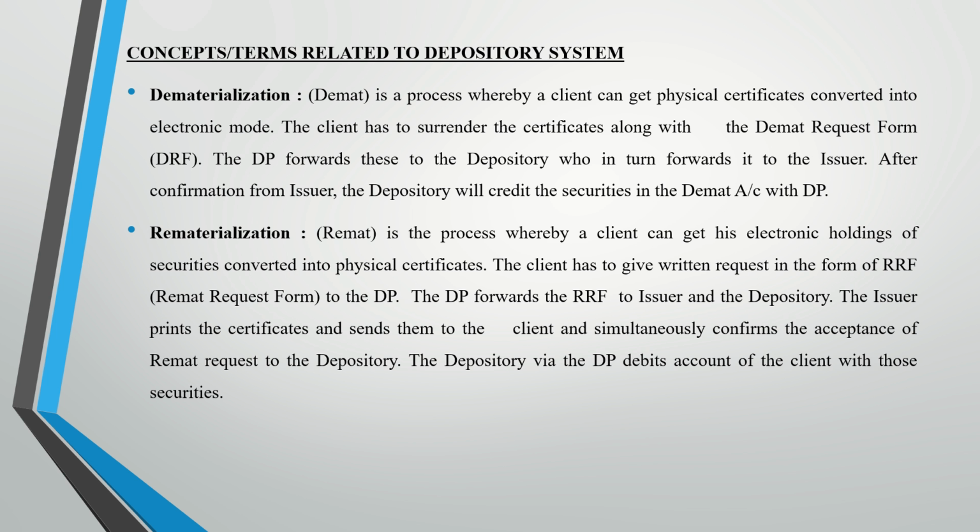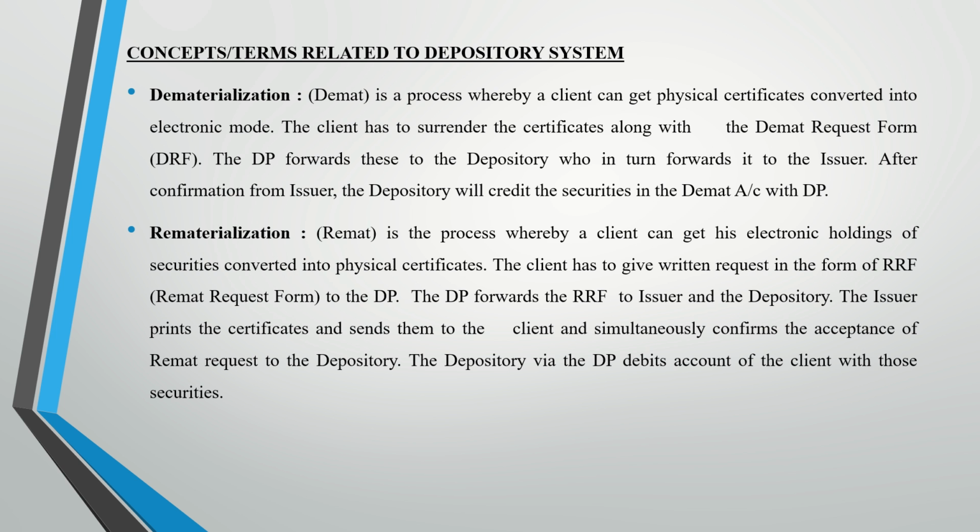Here the client has to surrender the certificates along with the DRF, that is the DMAT request form. The depository participant forwards these to the depository, who in turn forwards it to the issuer company. After confirmation from the issuer, the depository will credit the securities in the DMAT account with the depository participant.